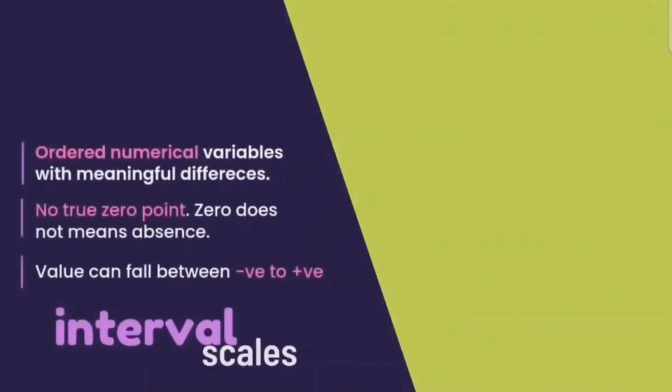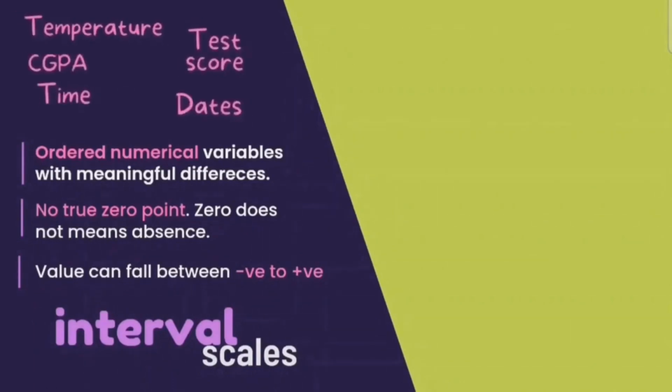For quantitative variable, we have interval scales, which are ordered numerical variables with meaningful differences. No true 0 point means that 0 does not mean absence. As far as we know, 0 means nothing, but for interval scales, 0 doesn't mean absence, 0 means something. For interval scales, it can take values from negative to positive. For example, we have temperature, CGPA, time, test score, dates.